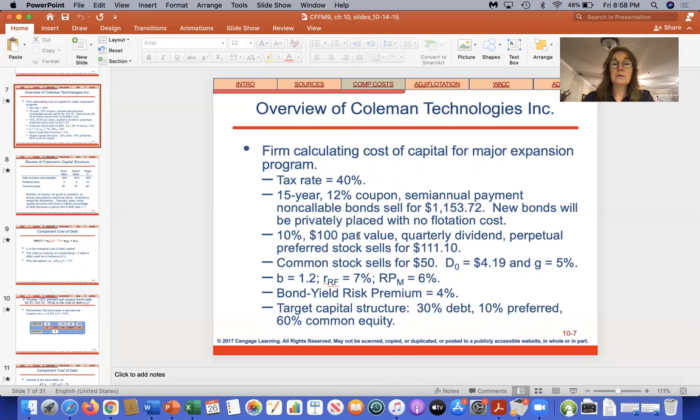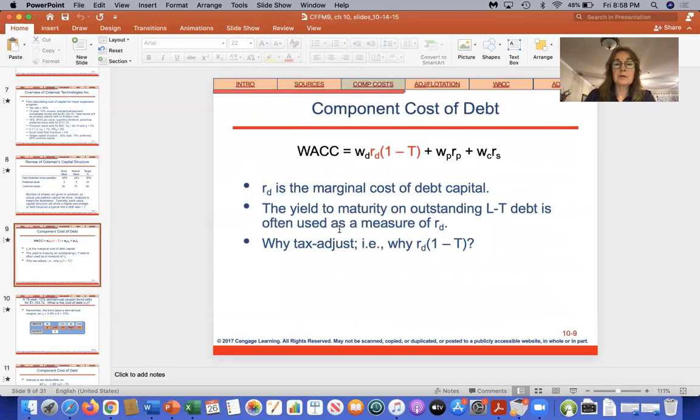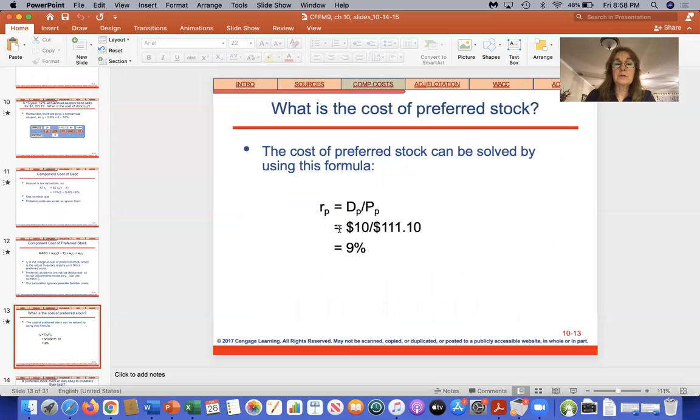It's saying that it's a 10% dividend, but okay, so let me go back to this. So it is, you're gonna take the $10. You take the 10%, they could have just told you it's a $10 dividend, but it's 10% of $100, so that's $10. So you take $10, it's dividend divided by the price. So $10 divided by $111.10 gives us a 9% return on preferred.